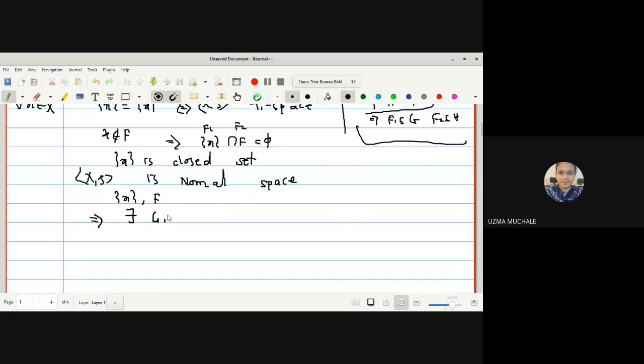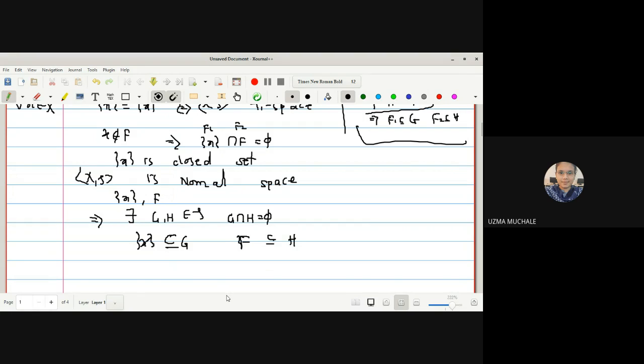There exist two disjoint open sets G and H which satisfy the condition that one contains the closed set F1, and another contains the other closed set F.